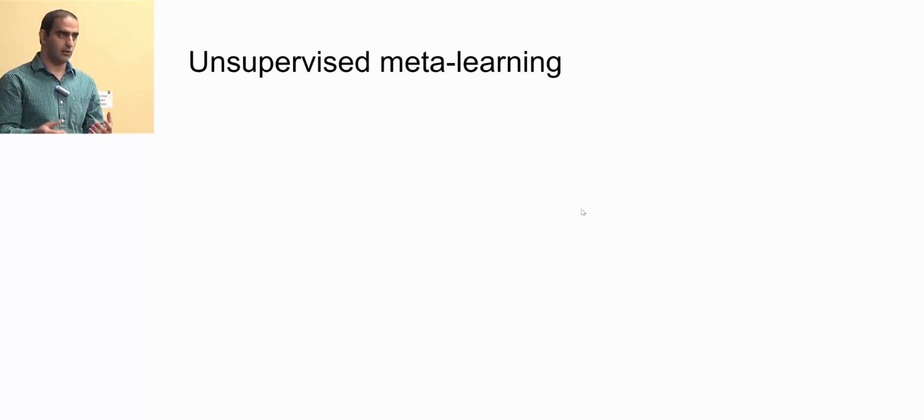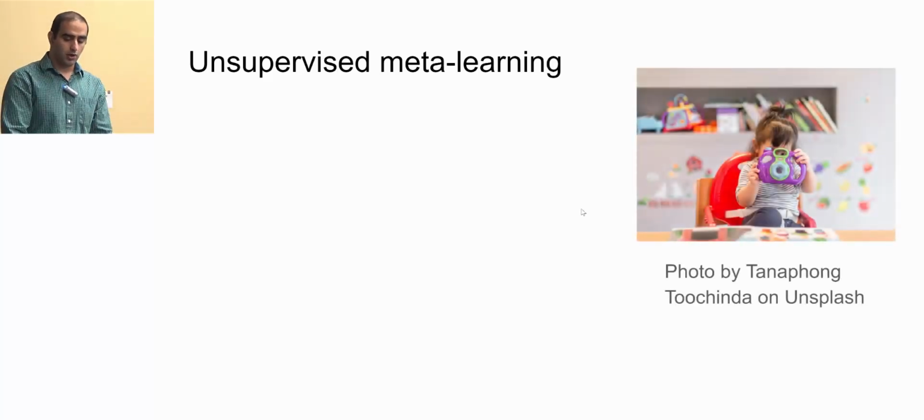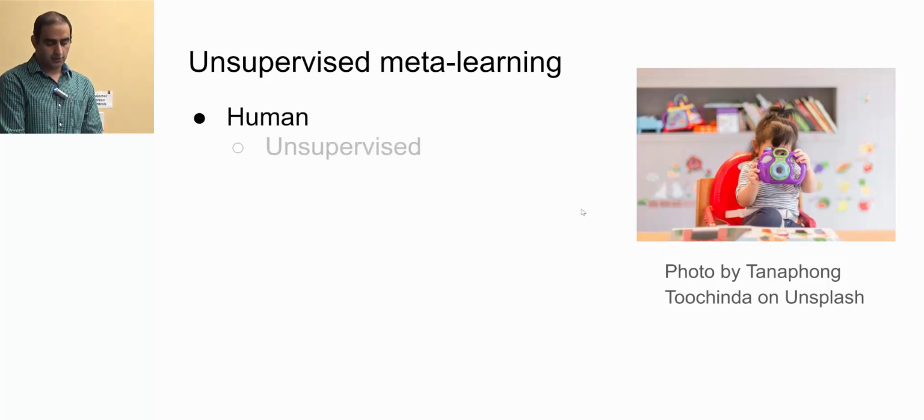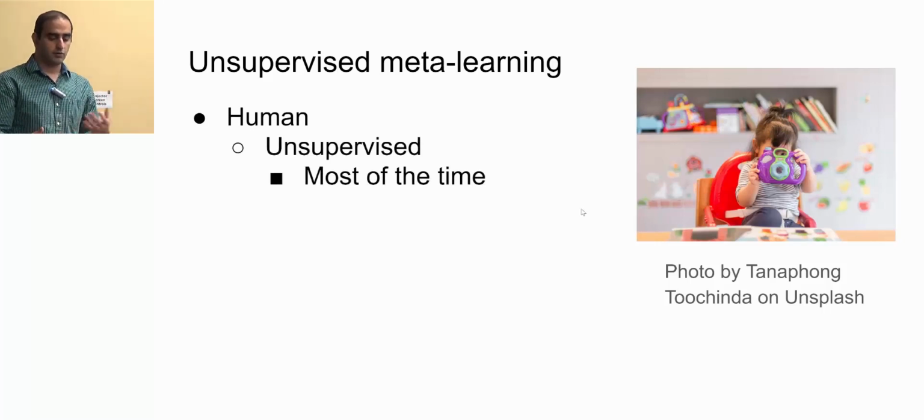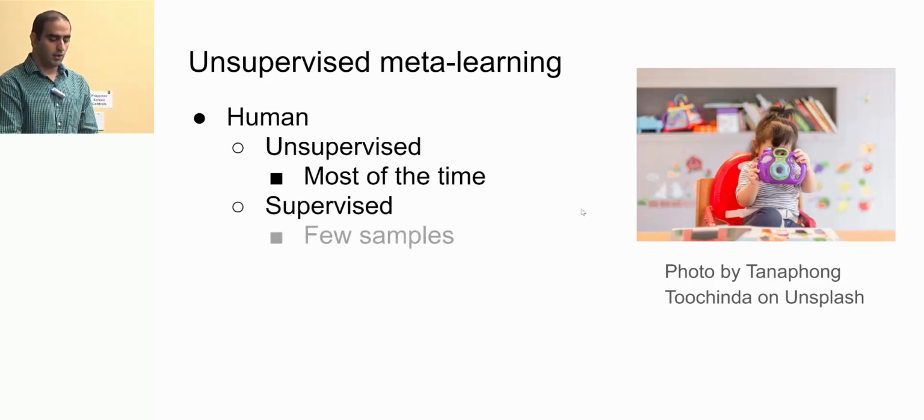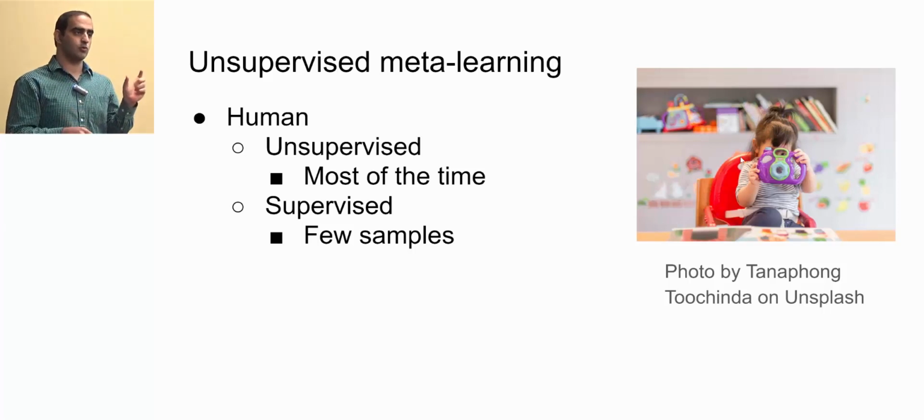So we wanted to see if we can do the meta-learning part in an unsupervised way. Again, there is an intuition behind this. If you look at humans, most of the time we do unsupervised learning. We do not get supervision, and we just get a few samples for supervised learning. For example, when a child plays with a toy, you just go and tell them that this is purple. That's just one supervision signal, but they have spent a lot of time looking at that toy and playing with it, so they have learned a lot of things about it in an unsupervised way.